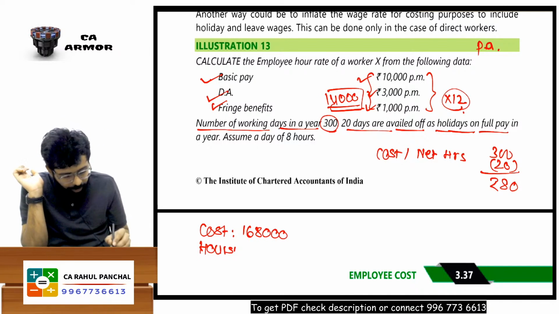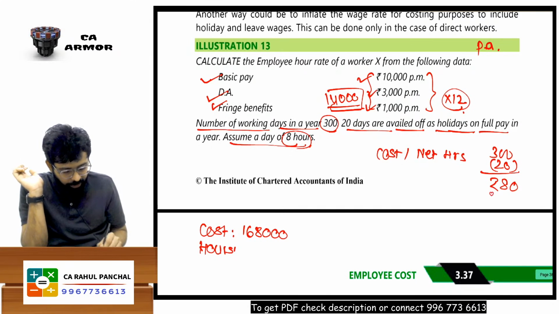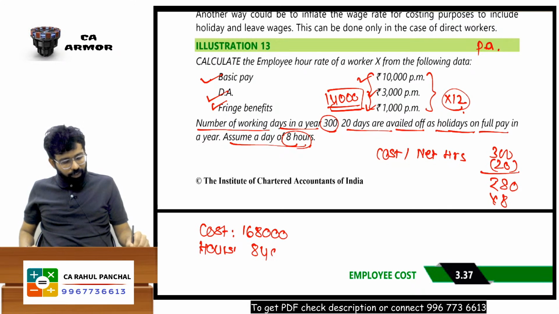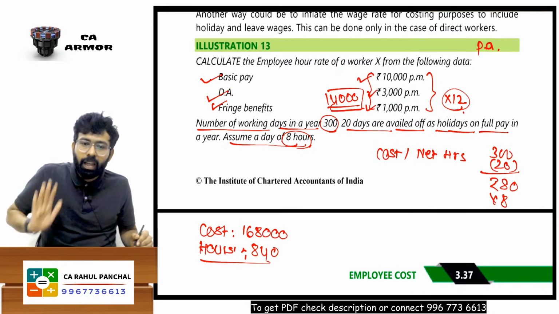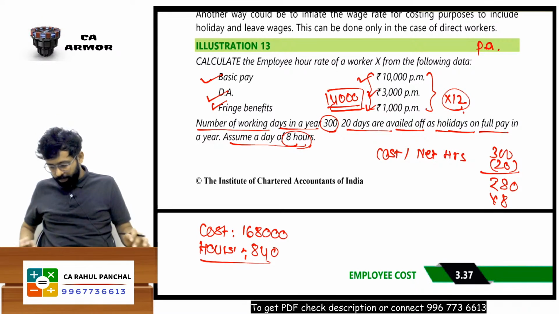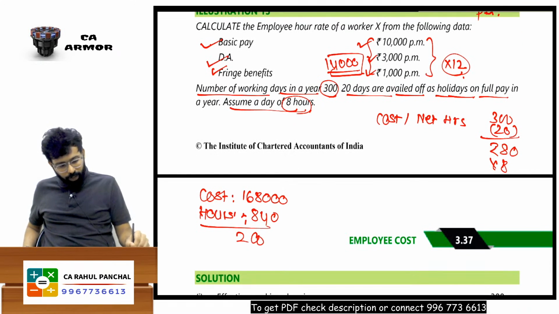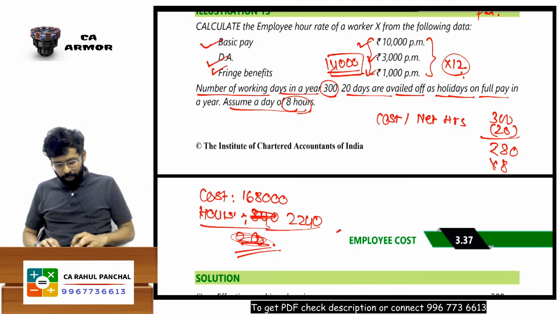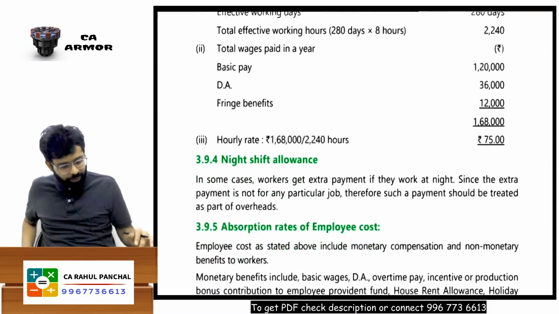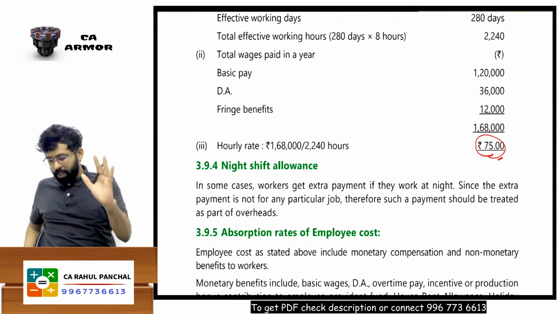And every day he is going to work for how many hours? 8 hours. So 280 into 8, that is 2240 hours. And I am paying him 1,68,000. So 1,68,000 divided by 840, that is 200. One second, is there any calculation error? Okay, my mistake, 2240. Thank you, Mohammed. So 1,68,000 divided by 2240, 75 will be your answer, sir. You can check. 75 will be my answer.